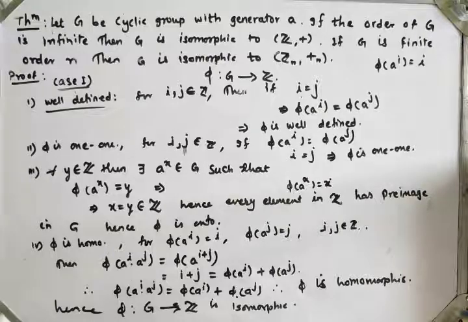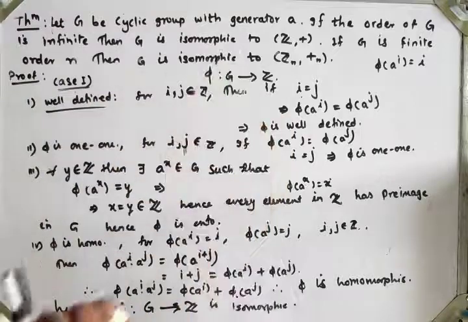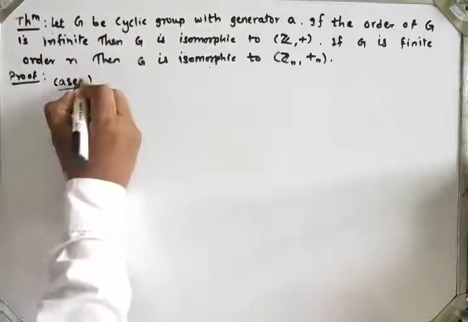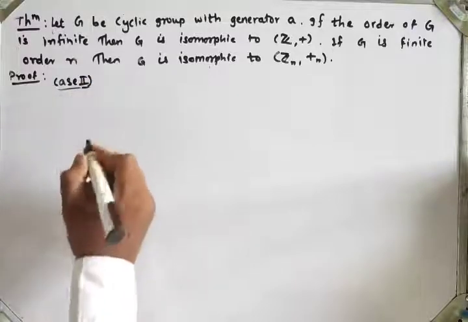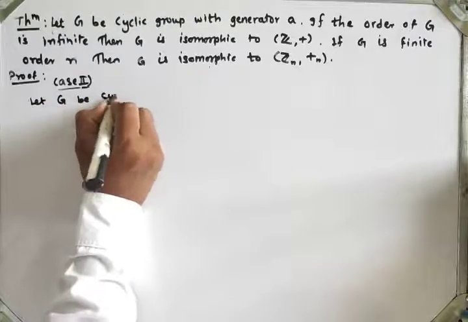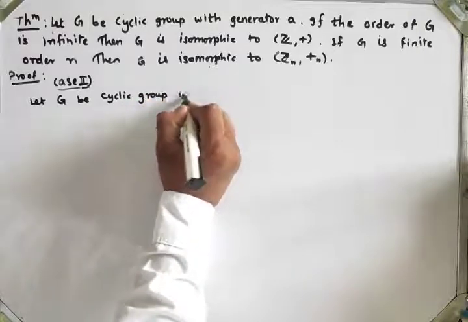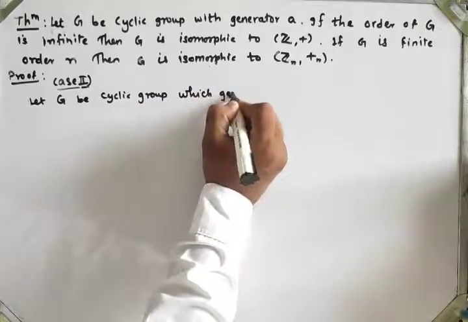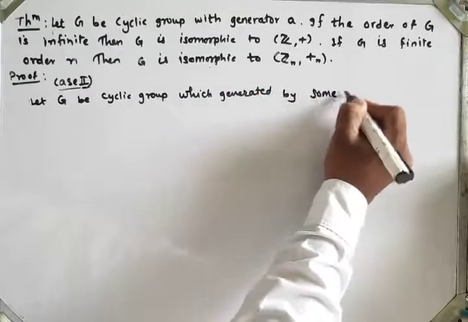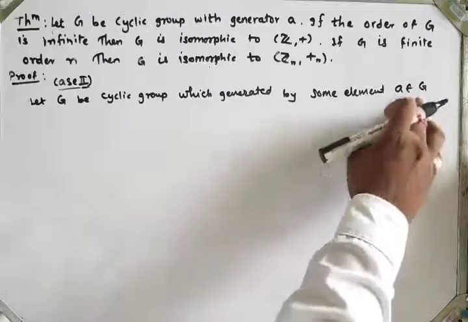Now in the second case we have to show that G, a finite cyclic group of order n, is isomorphic to Zn under addition modulo n. So in the second case, let G be a cyclic group generated by some element a belonging to G whose order is finite.